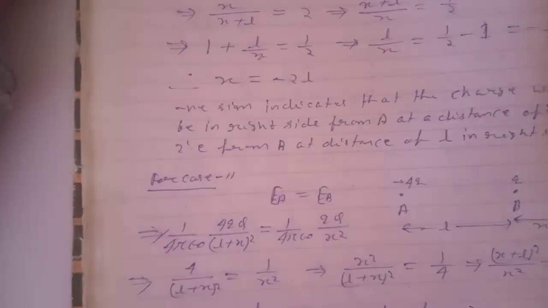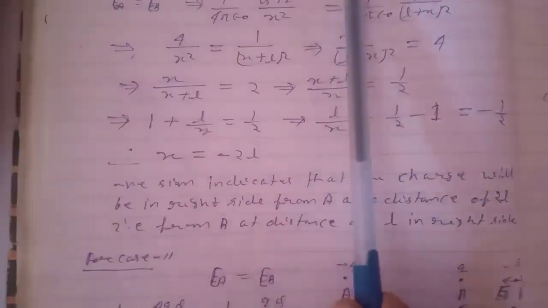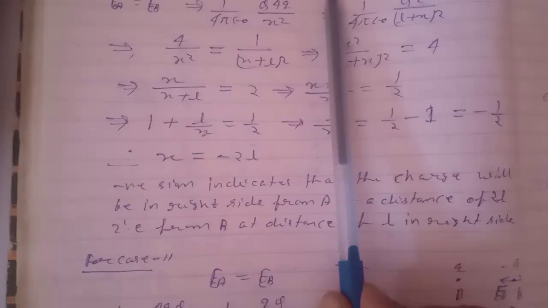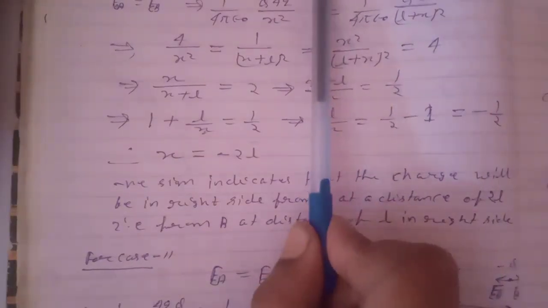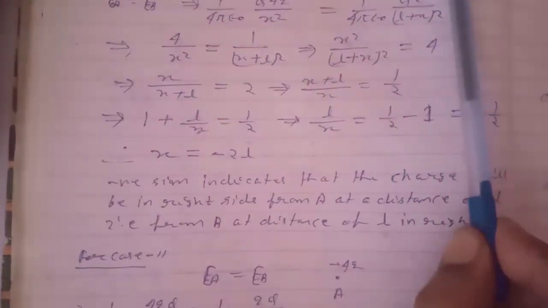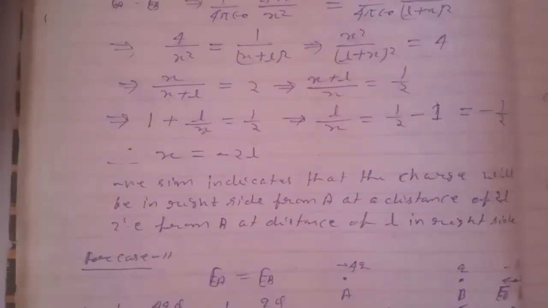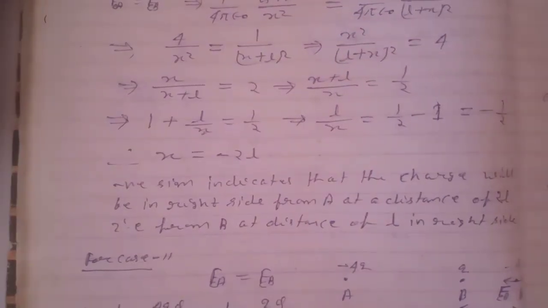Here we see that there are two cases possible, but in the first case, the force due to the charge at A may be more than the force due to charge at Q, so this will not remain in equilibrium. So the second case is possible. Next,